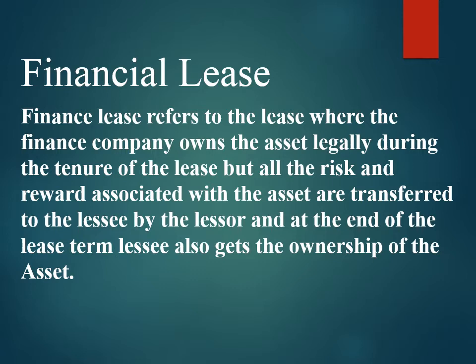Thus, under financial leases, practically all the risk incidental to the ownership of the assets and the benefits arising therefrom are transferred to the lessee, except the legal title, which may or may not eventually be transferred. So here, if any risk arises for the particular asset, all that risk is borne by the lessee only, because in the financial lease the lessor transfers the ownership totally to the lessee. Understood?